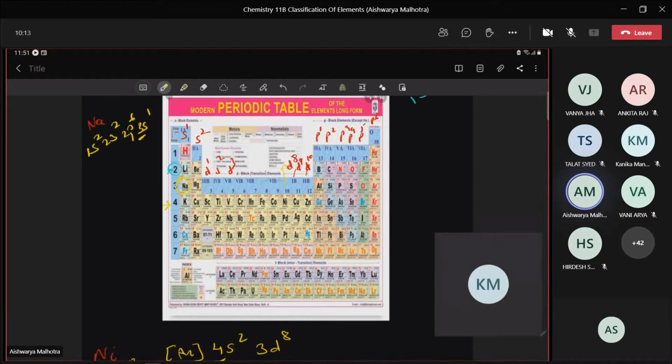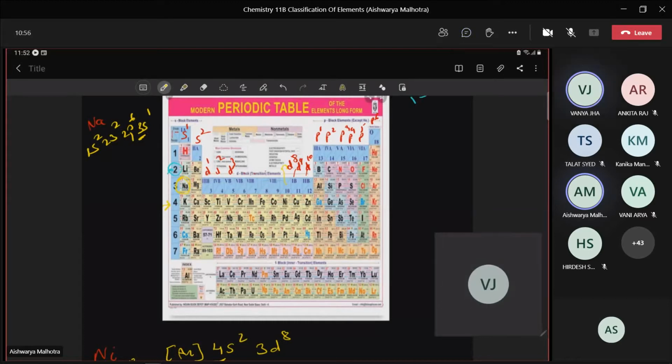Now look here, beta, as all of you are able to see this periodic table. Here, groups number 1 and 2 are known as S block elements. Why are they known as S block elements? Why are elements placed in group 1 and group 2 known as S block elements? Ma'am, because their last orbital is filled with S shell. Right, because the last electron, the valence electron, is filled in the S orbital, so I'm calling them S block elements. Now within the S block, I have two possibilities: either one electron or two electrons filled in the S orbital.